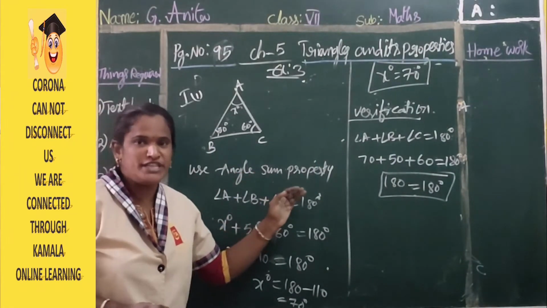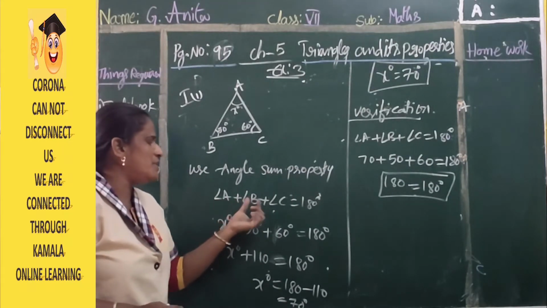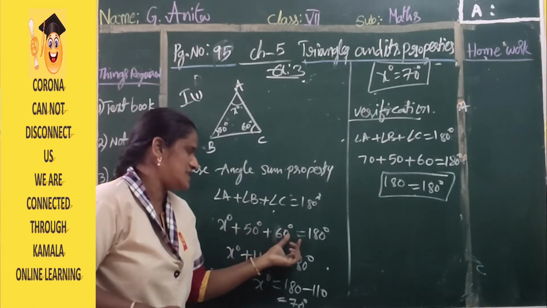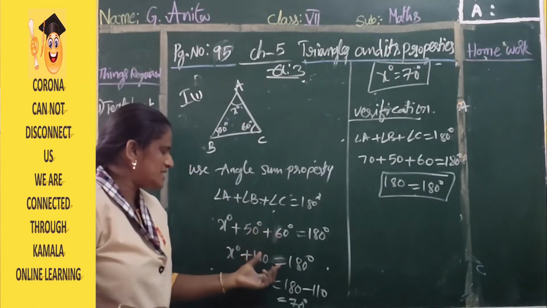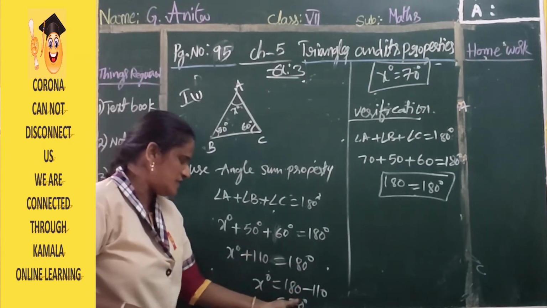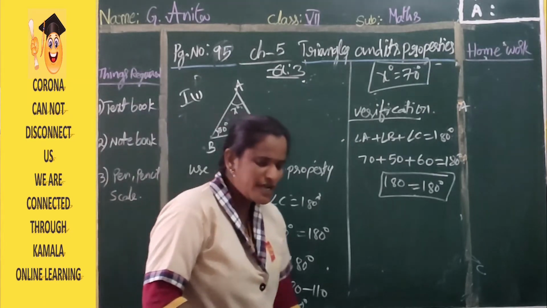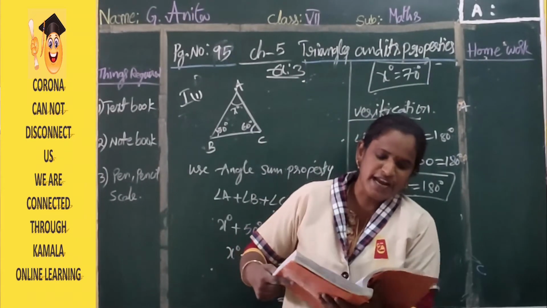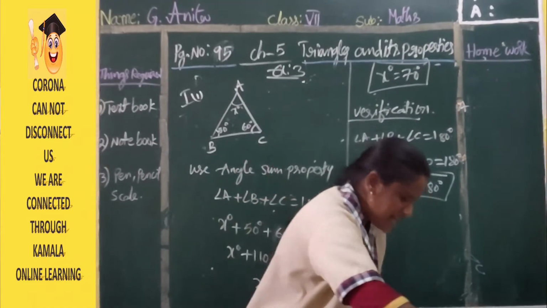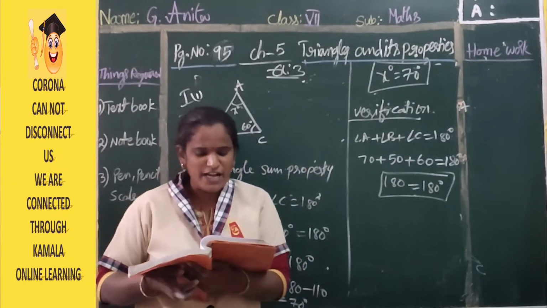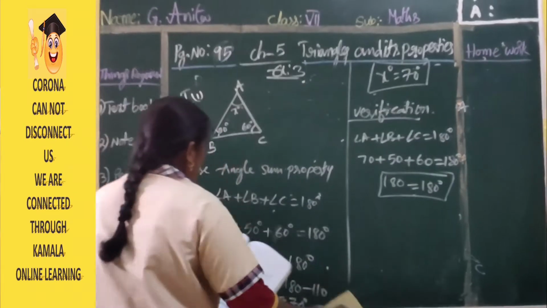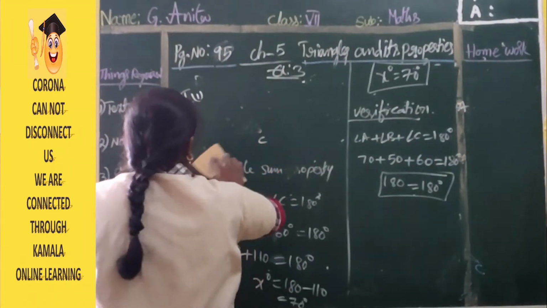Use angle sum property in this triangle. So angle A plus angle B plus angle C is equal to 180 degrees. So x degree plus 50 degrees plus 60 is equal to 180. So 50 plus 60 is nothing but 110. So x keep here only, 110 transposed to this side. You will get 70 degrees. Okay, clear children? Next, we are going to start the next one. Second bit. In second bit, what they are asking, look at your textbook. Find the values of unknowns x and y in the following diagram. Find the unknown values, that is x and y values.